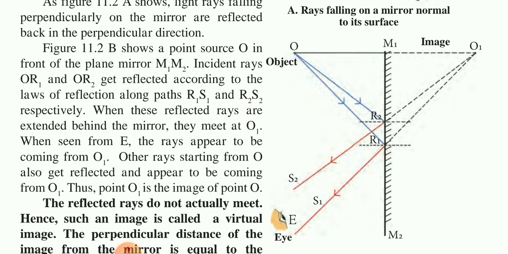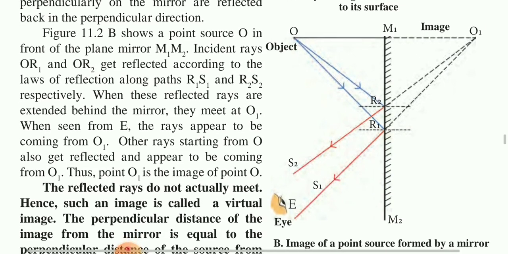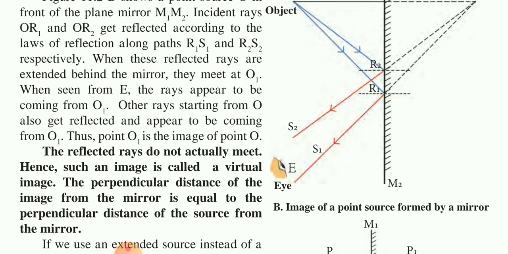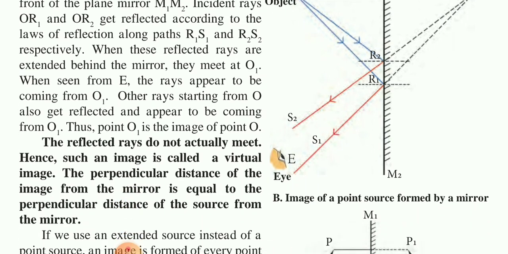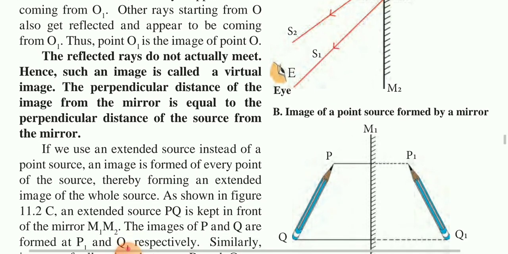An object kept in front of the plane mirror, at what distance the object should be placed, how the mirror should be, all those things you have to learn. What is meant by virtual image, what is meant by real image. Virtual image means the reflected rays do not actually meet, hence such an image is called a virtual image. The image which you see in your mirror is called a virtual image. And the image which can be taken on a screen, that image is called a real image. You have to learn that.